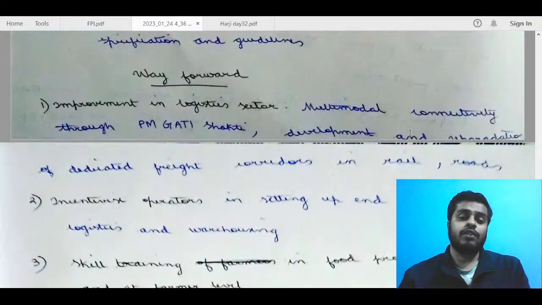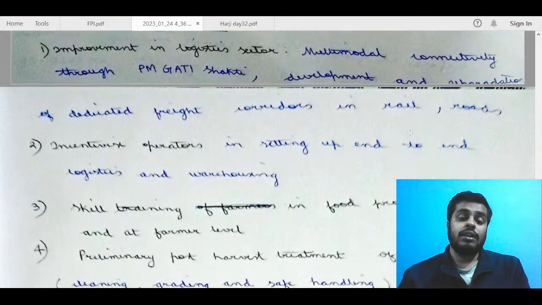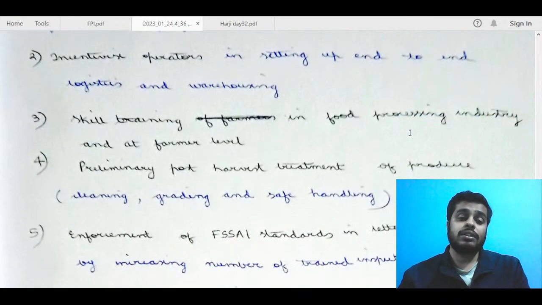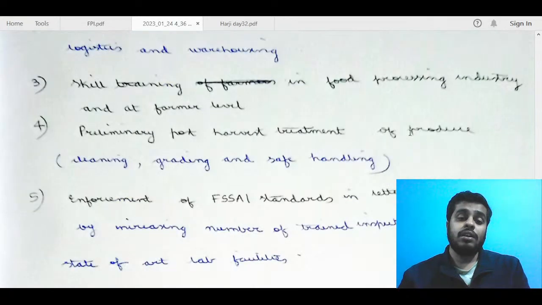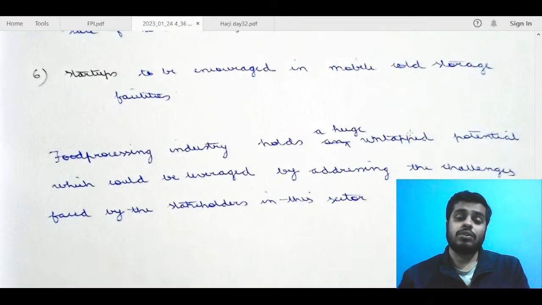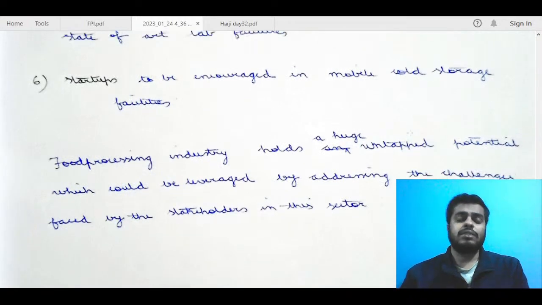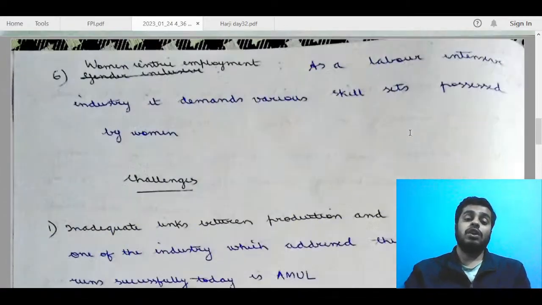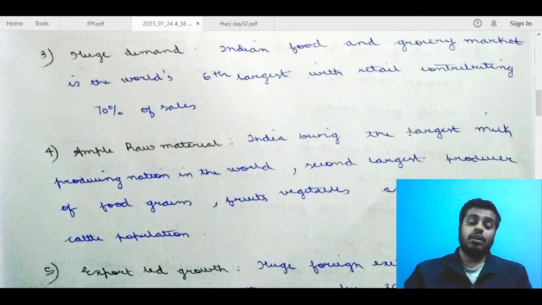Next, we talk about way forward: improvement in logistics sector. Okay, incentivize operators, skill training in food processing industry, preliminary post harvest treatment, produce. Okay, enforcement. Okay, startups to increase, fine. Food processing industry holds a huge untapped potential. It should be. So this is fine. Conclusion is also good, and way forward is also decent. But I think the body of the answer needs some more content.